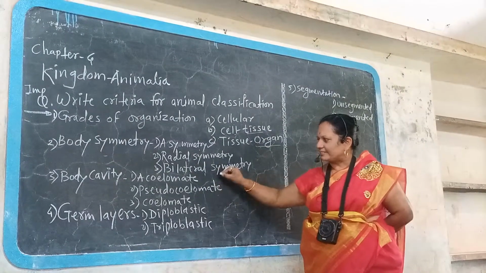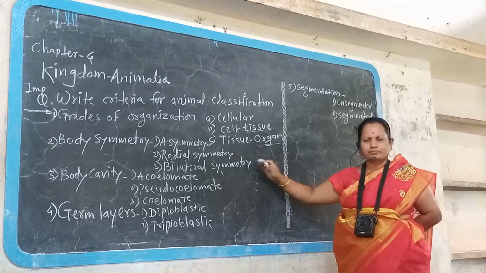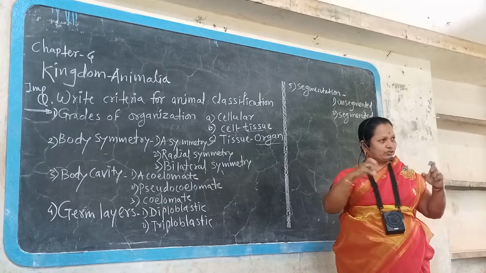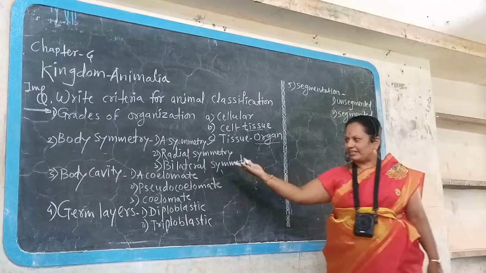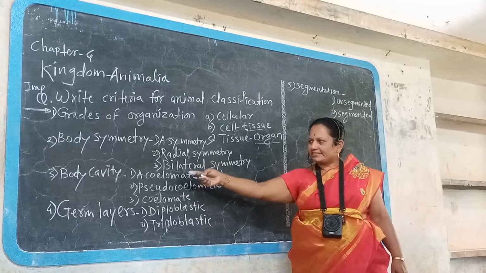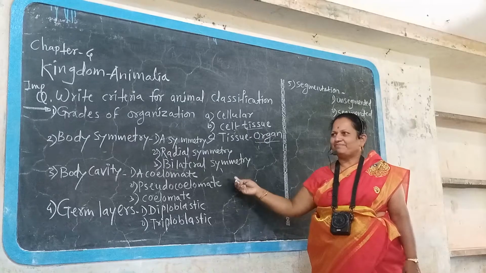Then next, bilateral symmetry. In human body, bilateral symmetry. Bi means 2. Lateral means sides, the 2 sides, left and right. Both sides are similar. For example, human being. Bilateral symmetry is there.